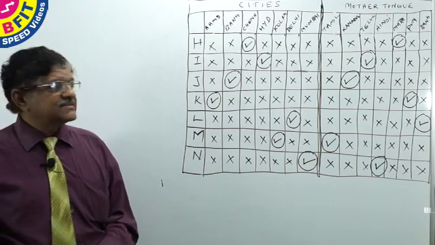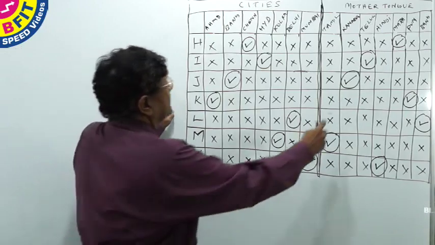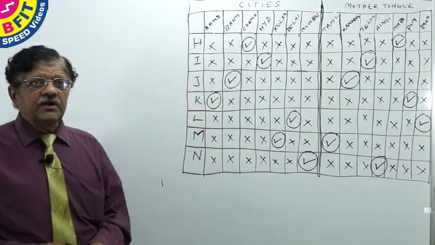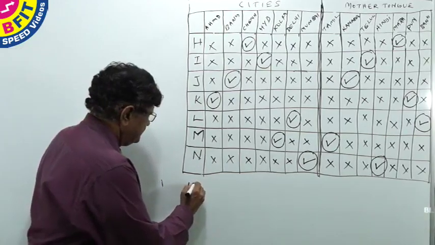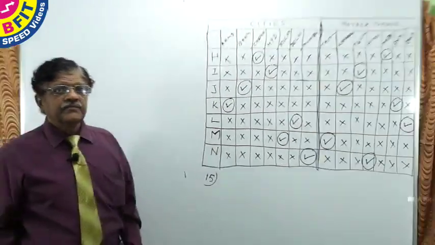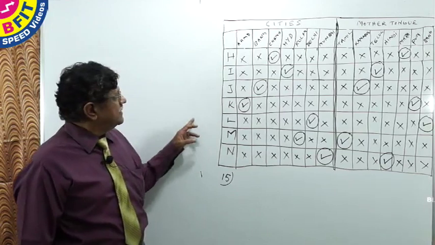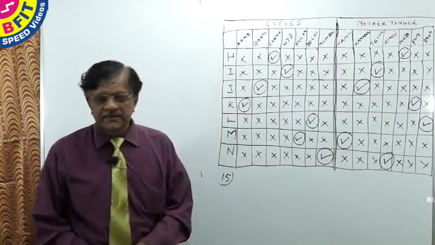What is J's mother tongue? J's mother tongue is Kannada. Let us see the working for question number 15. J's mother tongue is Kannada.